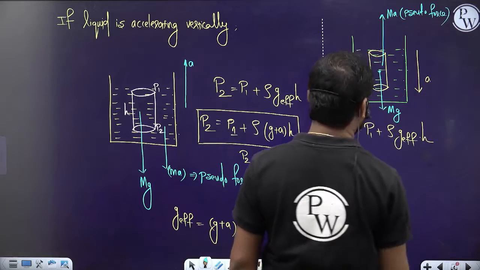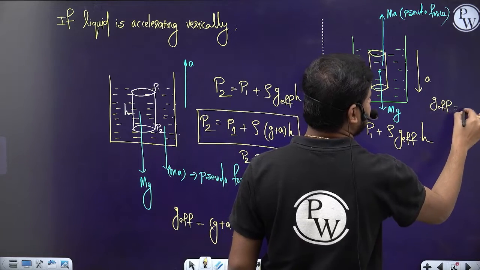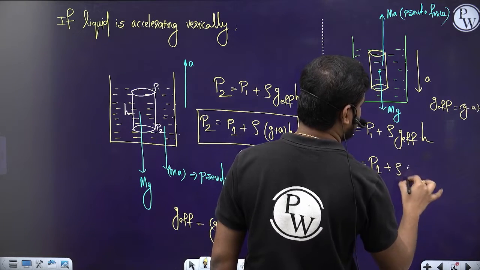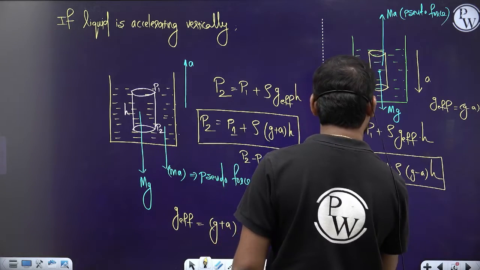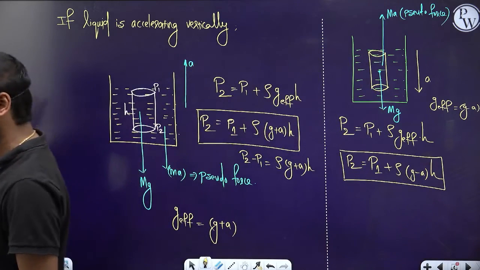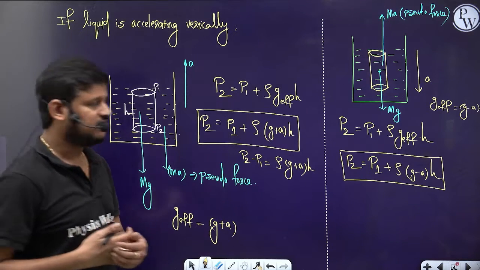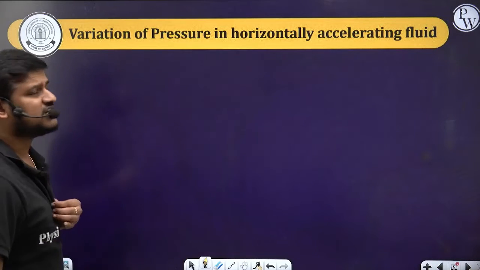So now I can write here the g effective in this particular case is g minus a, which is equal to P1 plus rho into g minus a into h. So this is the pressure at the bottom. Clear? How the pressure varies in case of vertically accelerating fluids. Done? Chalo. Next. So now the variation of pressure in horizontally accelerating fluids.